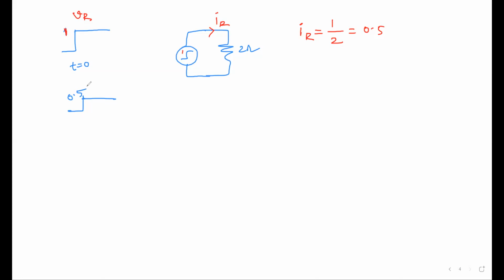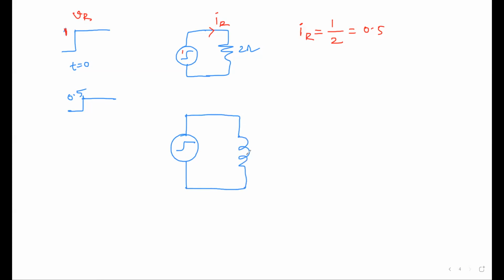But an inductor or capacitor won't take it that way. Let us say, in place of the resistor, you just take an inductor, with the same unit step excitation. What do we know?